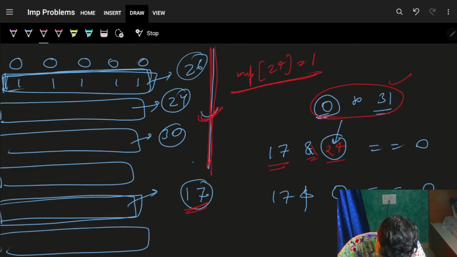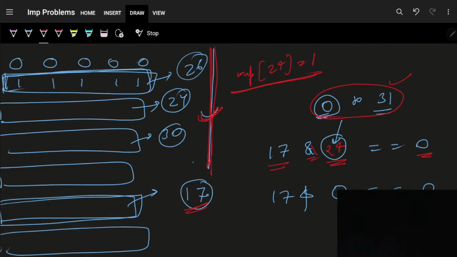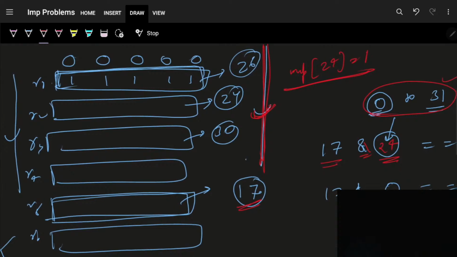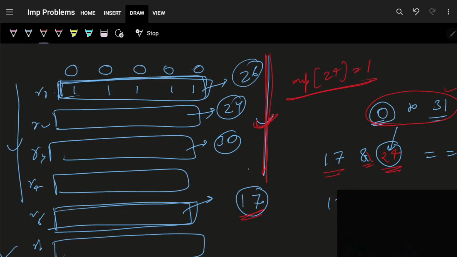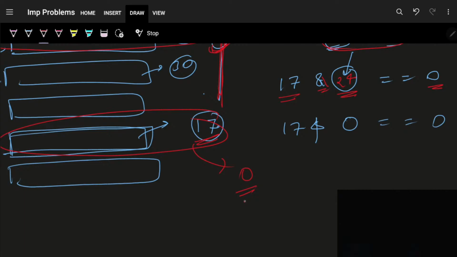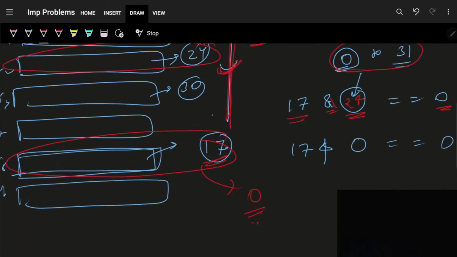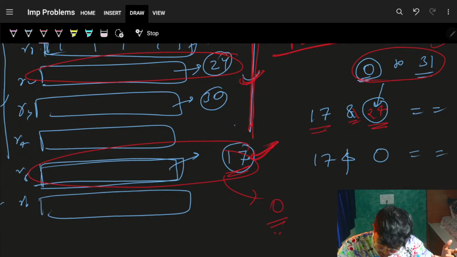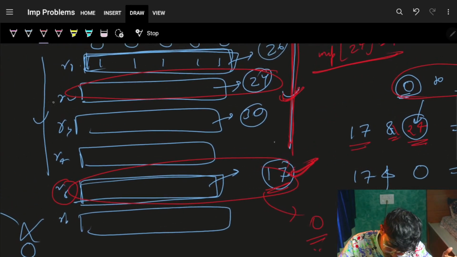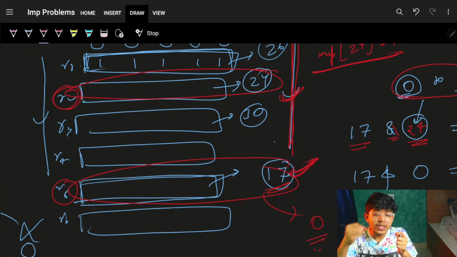Now, if on doing an AND, I get a 0, I can simply say that the light has gone, but still the video will go on. I can simply say one fact: that my 17 and 24 is actually a 0. If that is the case, I can simply say that I have two rows. One row is this row, let's say R5, and one row is this row, let's say R2, which can give me the final answer.